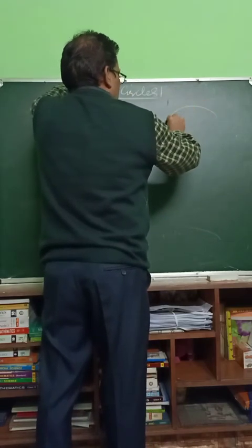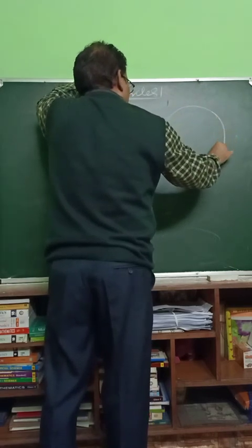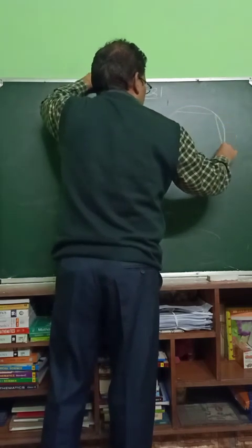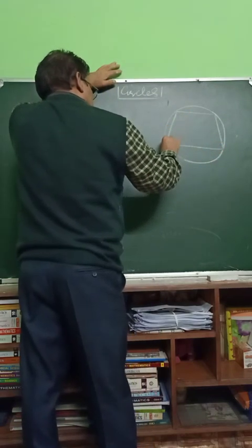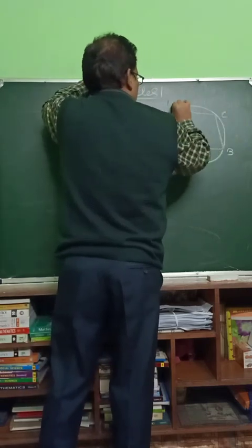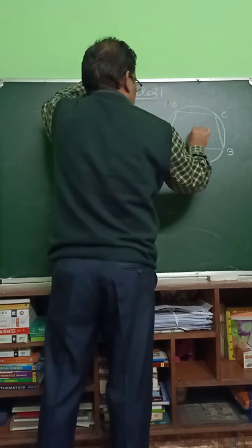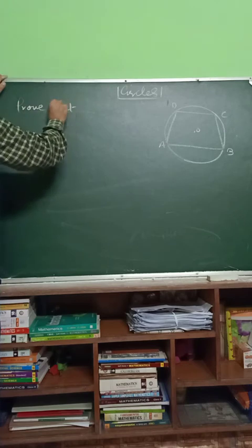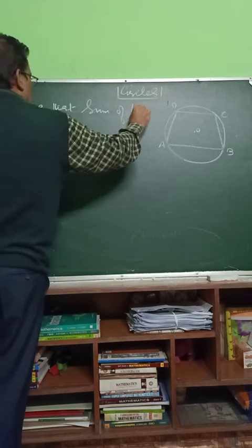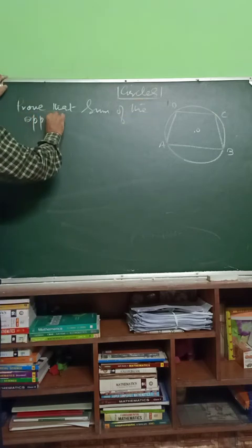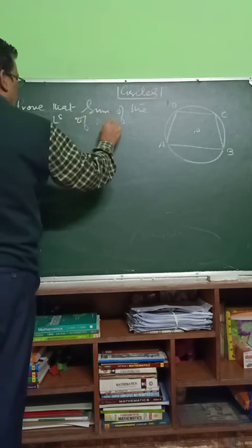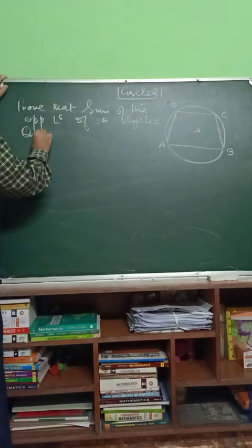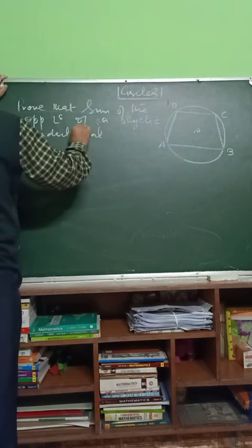Prove that the sum of the opposite angles of a cyclic quadrilateral is 180 degree.